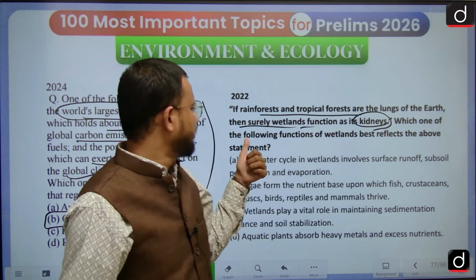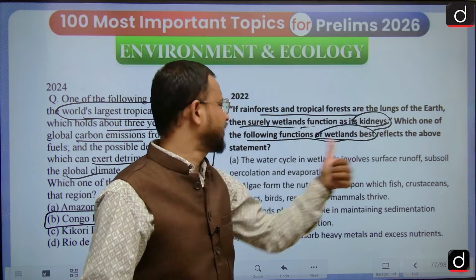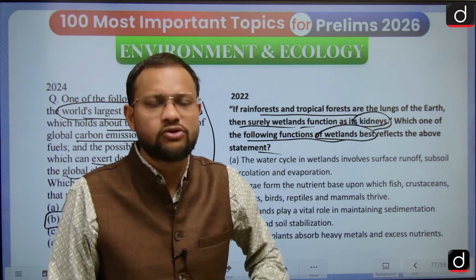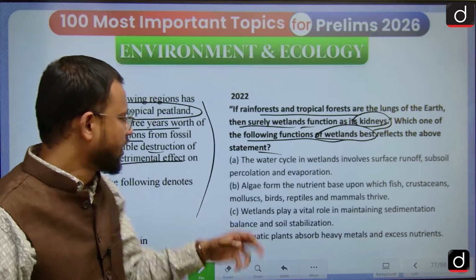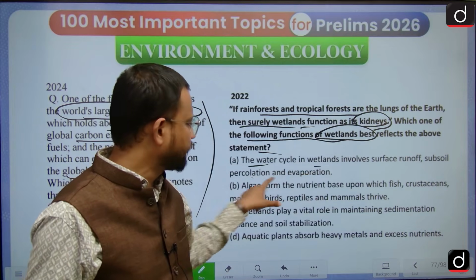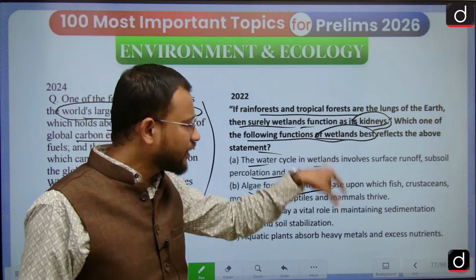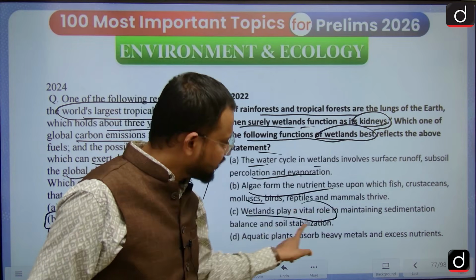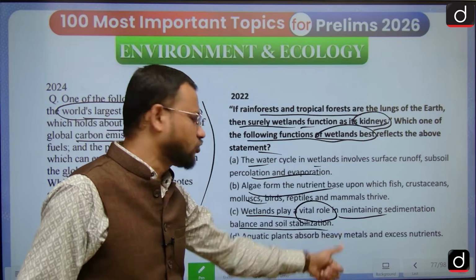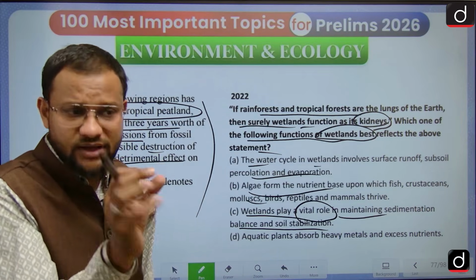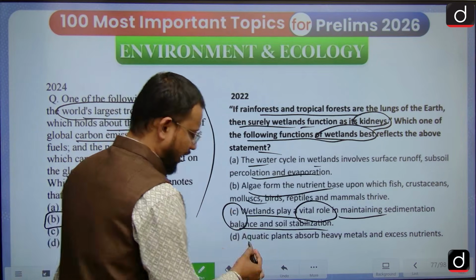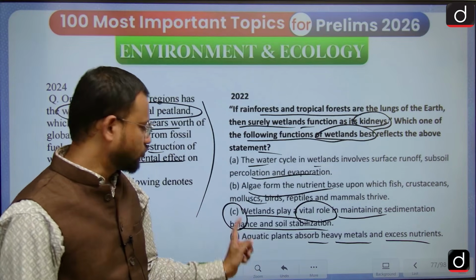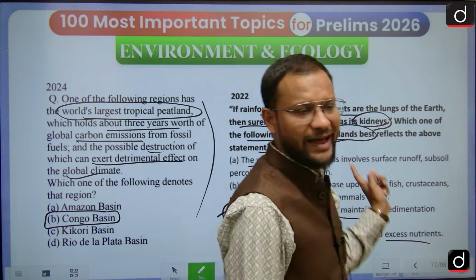Which of the following functions of wetlands best reflects the above statement, the kidney function? The work of the kidney is to purify, and to recirculate also. The water cycle in the wetland involves surface runoff, percolation, evaporation, and algae form the nutrient base upon which fish, crustaceans and molluscs survive. Wetlands play a vital role in maintaining sedimentation balance and soil stabilization. They act as a filter, like a kidney. And aquatic plants absorb heavy metals and excess nutrients. So you have to connect the answer to this question with that.